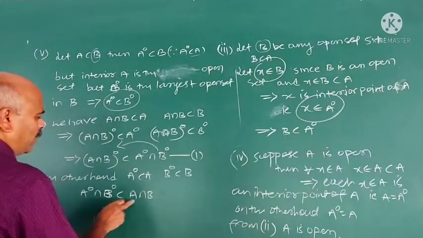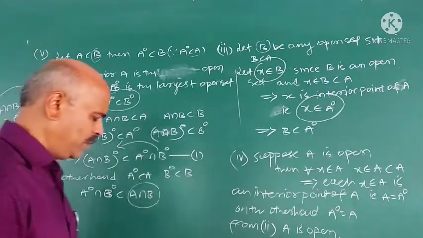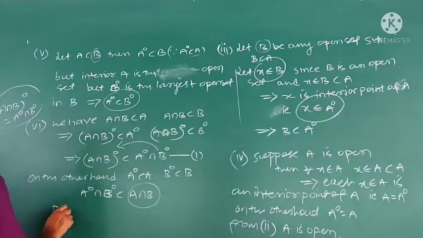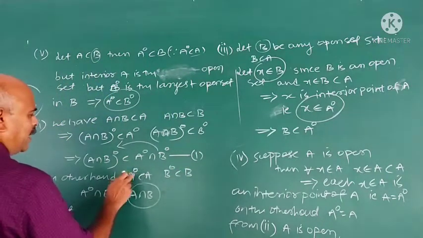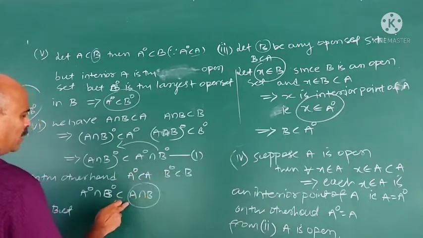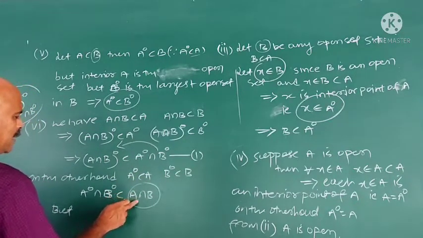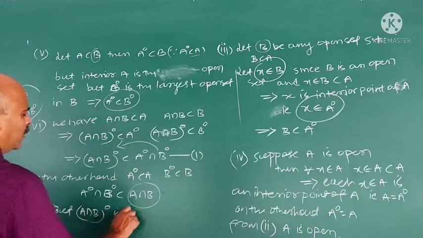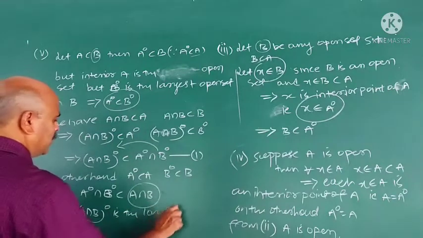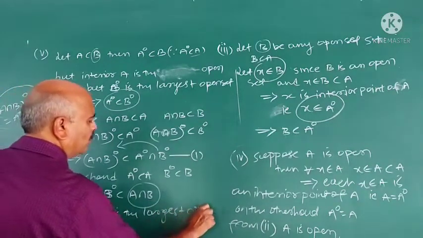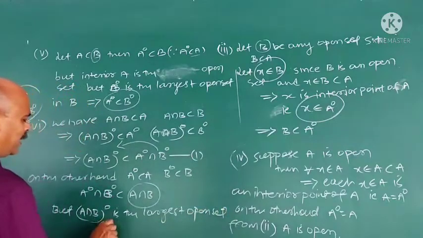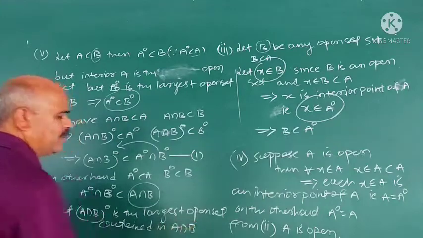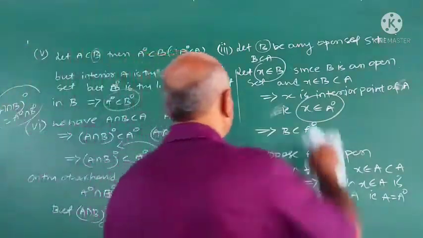Now, interior A is open, and interior B is open, therefore interior A intersection interior B is open. Correct? Since interior A is open and interior B is open, the intersection is open. But interior of A intersection B is the largest open set contained in A intersection B. Understand?